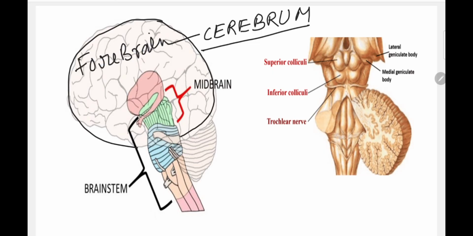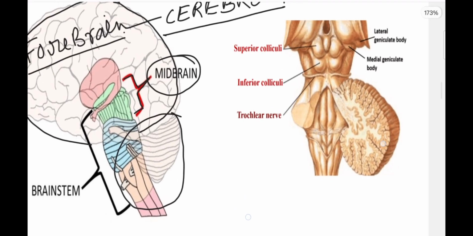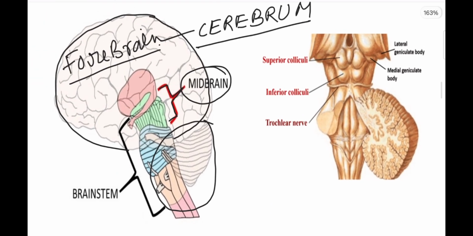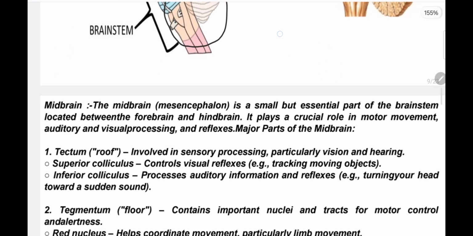And next is the midbrain. This small part is named midbrain, which connects the forebrain to this portion, that is the hindbrain. I will come next to what the hindbrain is. But here is the structure of the midbrain, and there are some divisions of the midbrain, that are superior colliculi and inferior colliculi. Okay, so next part.